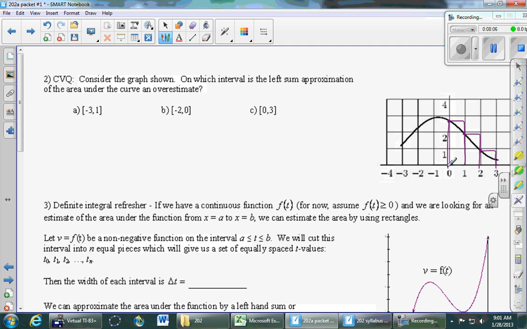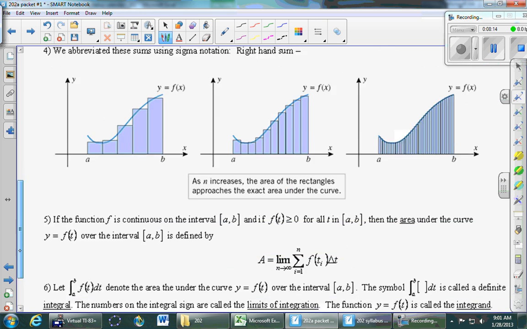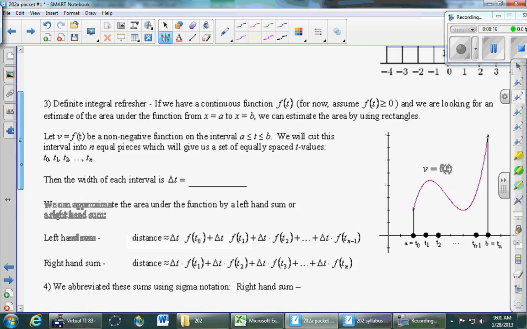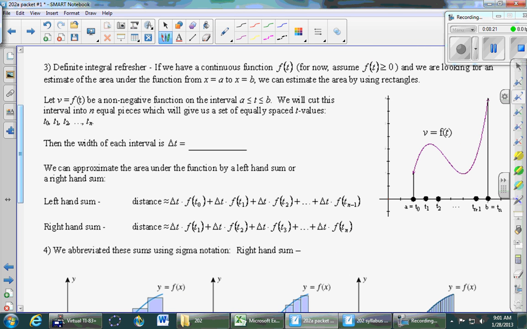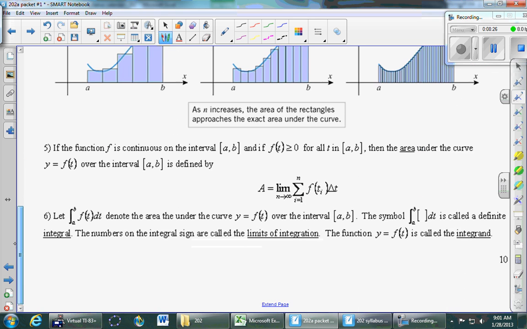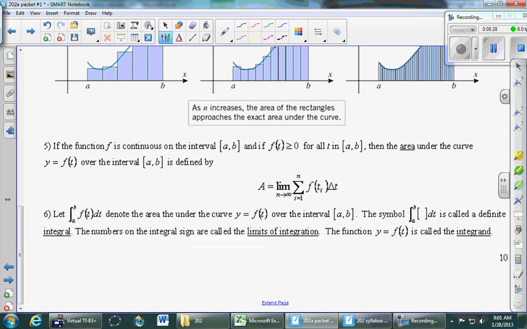All right, good. Let's move on to number 3. So number 3 is going to be our definite integral refresher. And with apologies, the rest of this page is just going to be me yapping. But we'll try to get through it quick. The goal here is to try to understand the really crazy looking symbols at the bottom of this page. This is the goal right down here. Now, it's something that if you took this class to Calc 1 with me last semester, you saw this exact thing not once but twice.